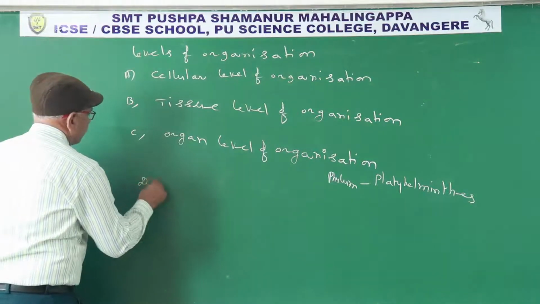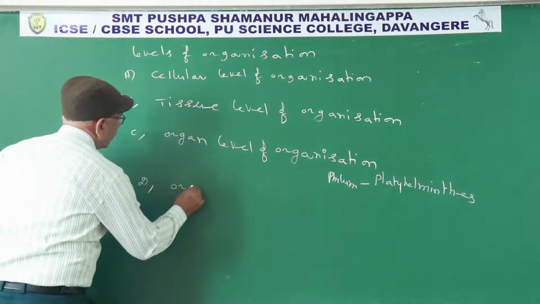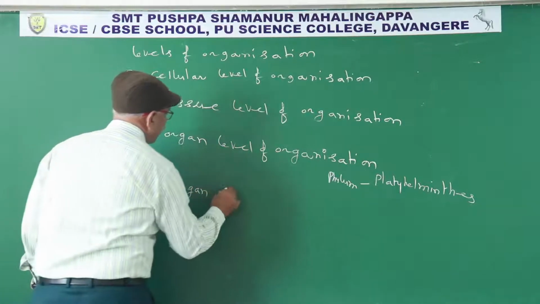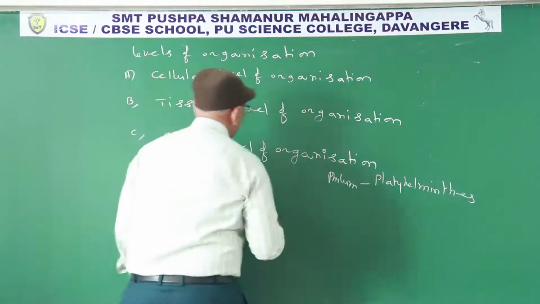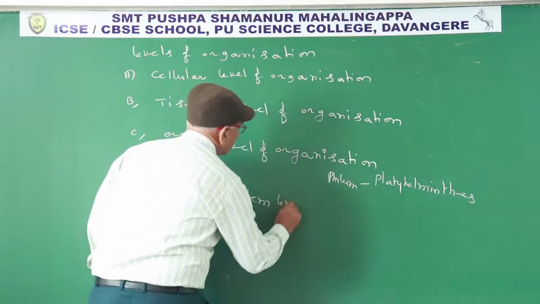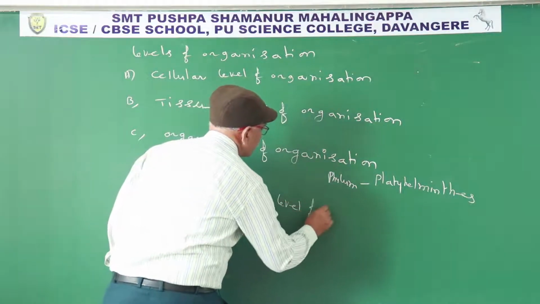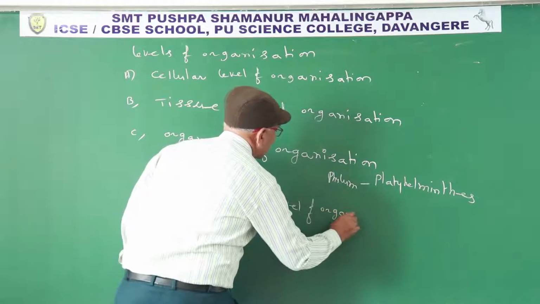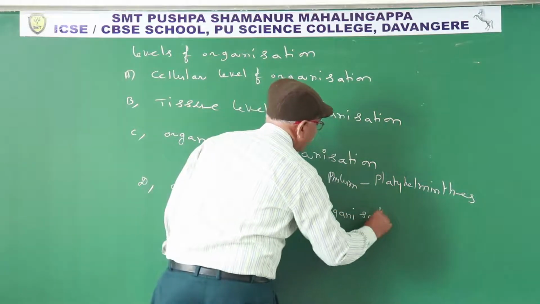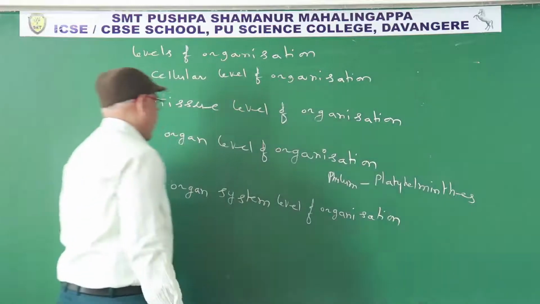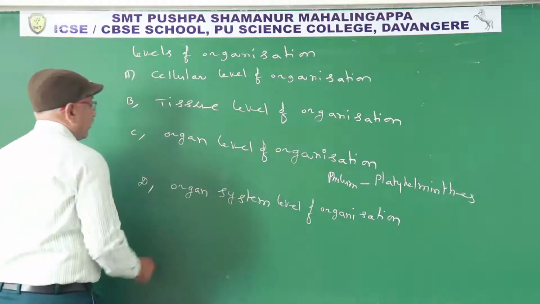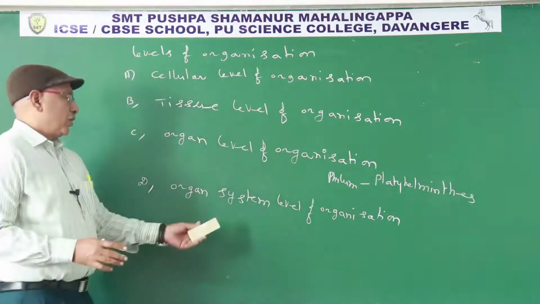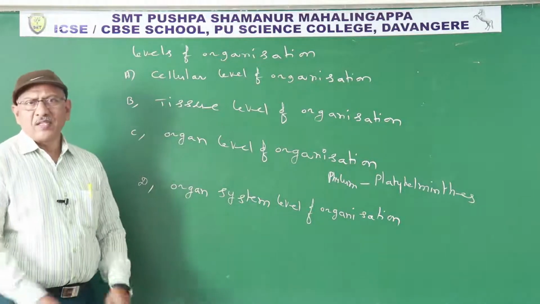Next is the organ system grade of organization. In the organ system level of organization, different organs are present.